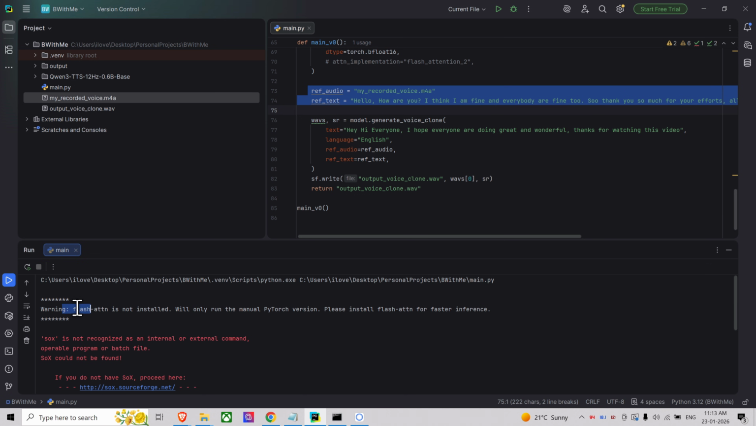And in the warning, once I ran, it said flash attention is not installed, will only run manual PyTorch version, please install flash attention for faster inference. So I mentioned it is slow in my system. So maybe when I install flash attention after resolving the error, it would be faster.